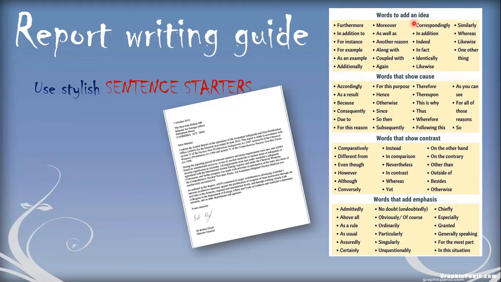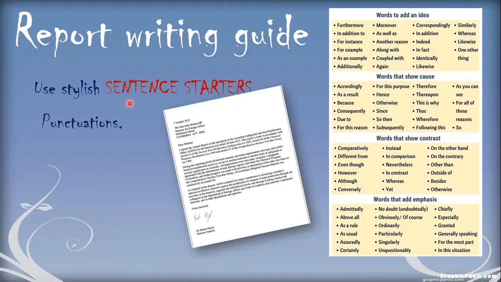When you add an idea, you can use these words: another reason, in fact, identically. Words which will show causes, these words can be used. Words to show contrast, these words can be used, or to emphasize, obviously. So please bring these words into your language so that your language becomes really stylish, really standard.